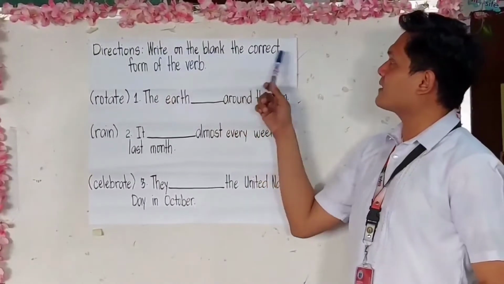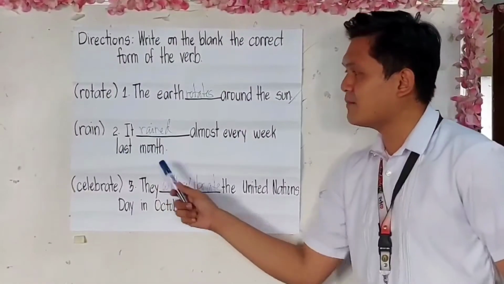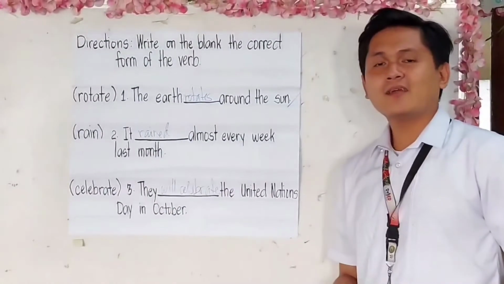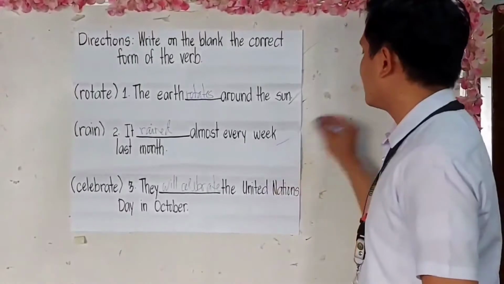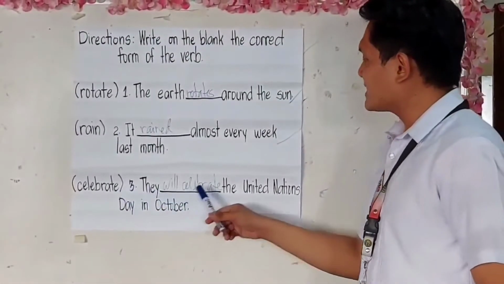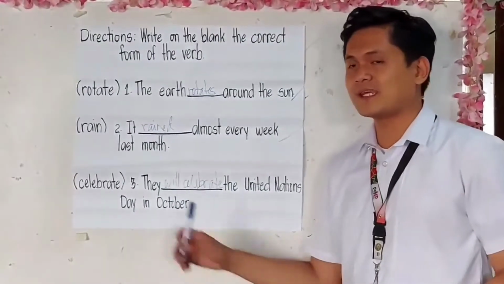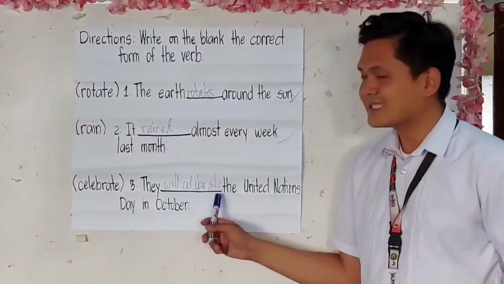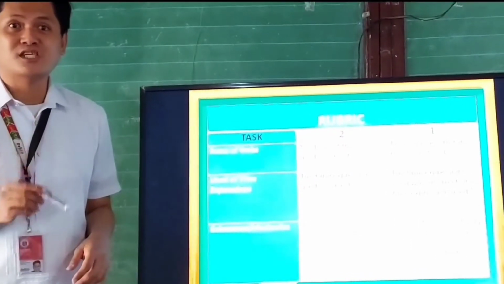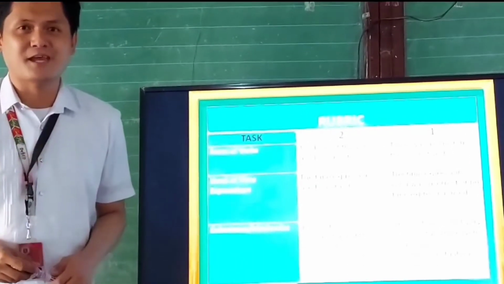Directions, write on the blank the correct form of the verb. Last month. Is this the correct answer? Very good. How about sentence number 3? They will celebrate the United Nations Day in October. What is the correct answer? Will celebrate. Very good. So this time I'm going to ask questions to verify if you really learned something today.